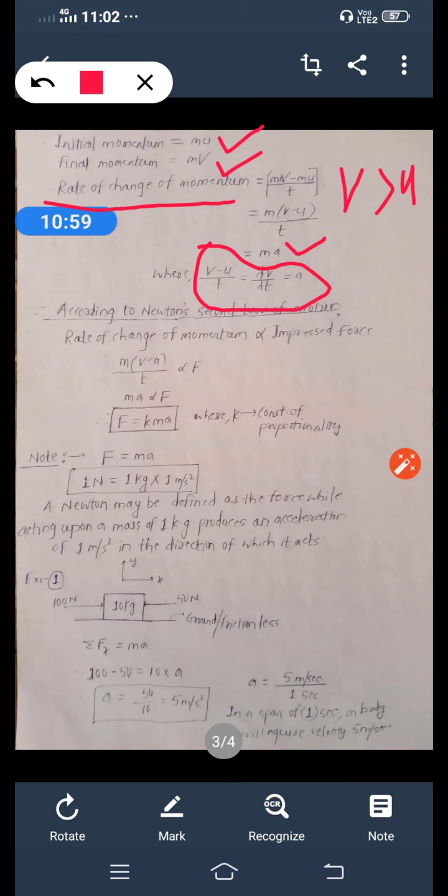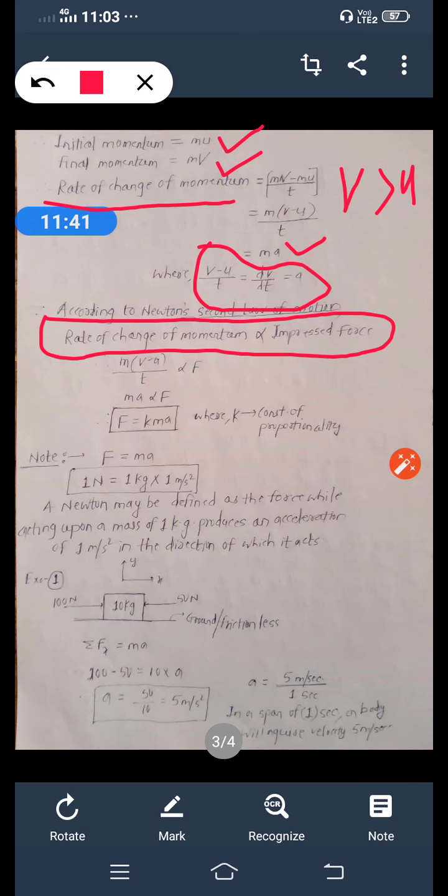Now, what does Newton's second law say? The rate of change of momentum is directly proportional to the impressed force. You remember this. So this rate of change of momentum we already calculated, that is m into a, mass into acceleration. And what is impressed force? The force acting on the body.